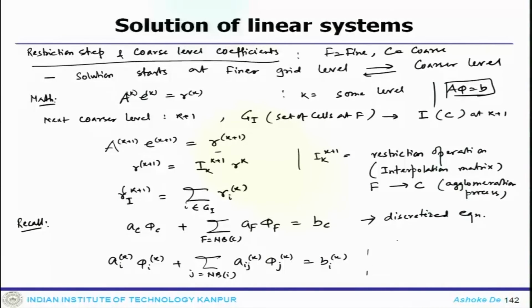and here NB_I refers to the neighbor elements.